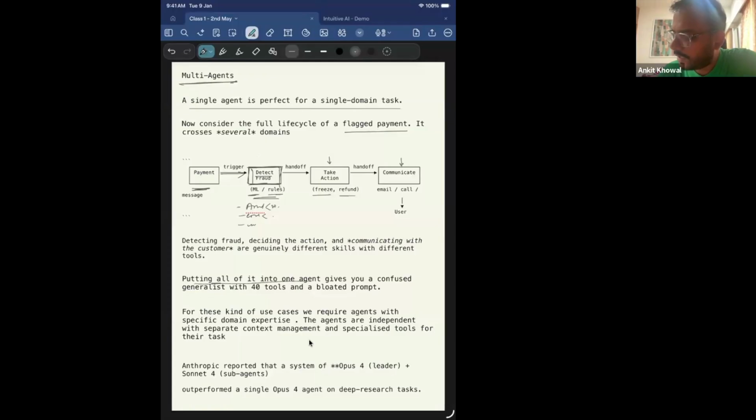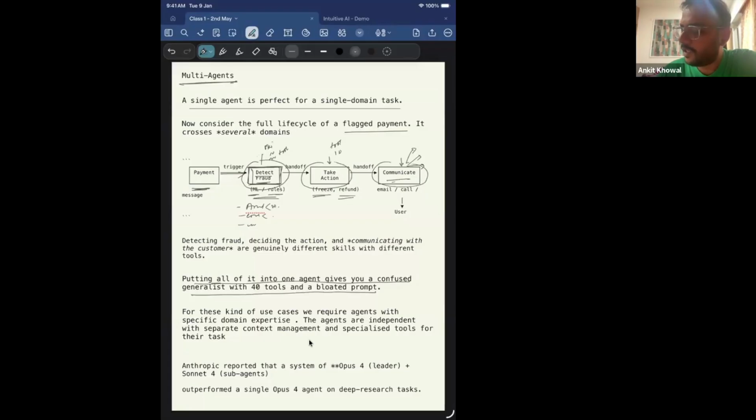Putting all of it into one agent gives you a confused generalist with 40 tools and a bloated prompt, right? Fraud detection itself might require 10 to 20 skills or tool calls to detect whether it's a fraud or not. Taking action might have, let's say, 10 tools registered with it on how to freeze an account, how to issue a refund. And for communication, like drafting an email, maybe a Slack message, maybe a WhatsApp message, maybe a normal SMS, there might be different tool calls. So different expertise is required for different areas in this complex workflow.